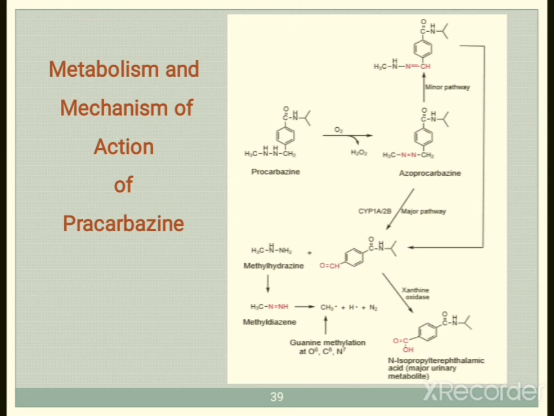This metabolite is the major urinary metabolite. So this is about the metabolism and mechanism of action of procarbazine. Here you can see that methyl hydrazine is formed. From this methyl hydrazine, methyl diazine will be synthesized, and this methyl diazine develops a free radical, and this free radical causes guanine methylation at the O6, C8 and N7 positions. Through this, a mispair occurs and cell destruction is seen.